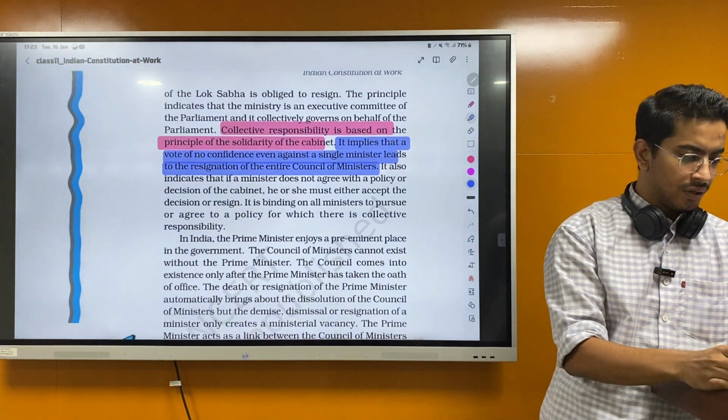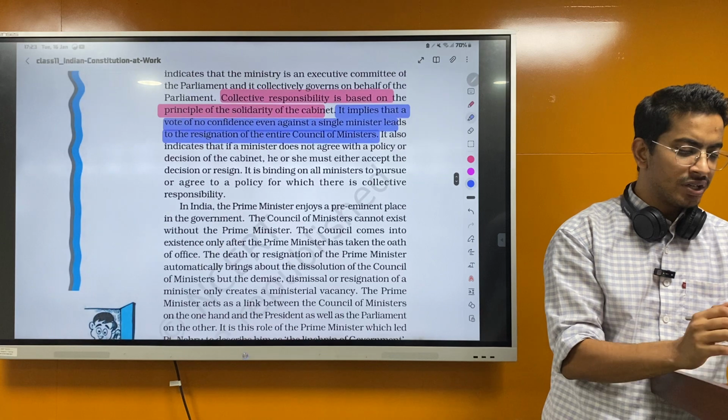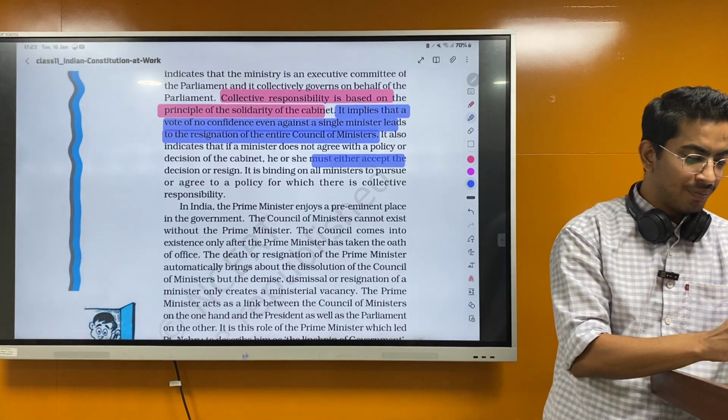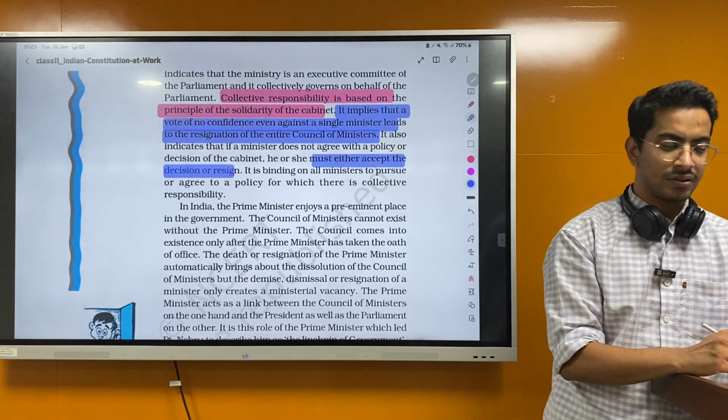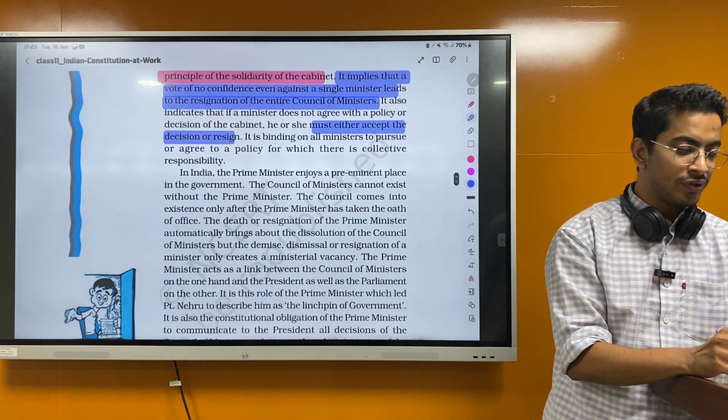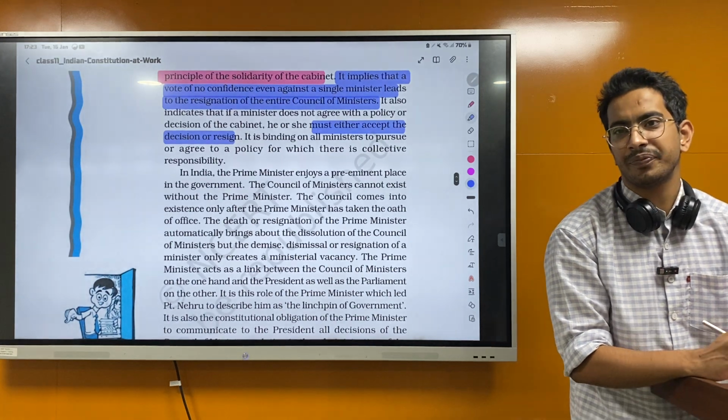Okay. It also indicates that if a minister does not agree with a policy or decision of the cabinet, he must either accept or resign. It is binding on all ministers to pursue or agree to a policy for which there is a collective responsibility. Okay.